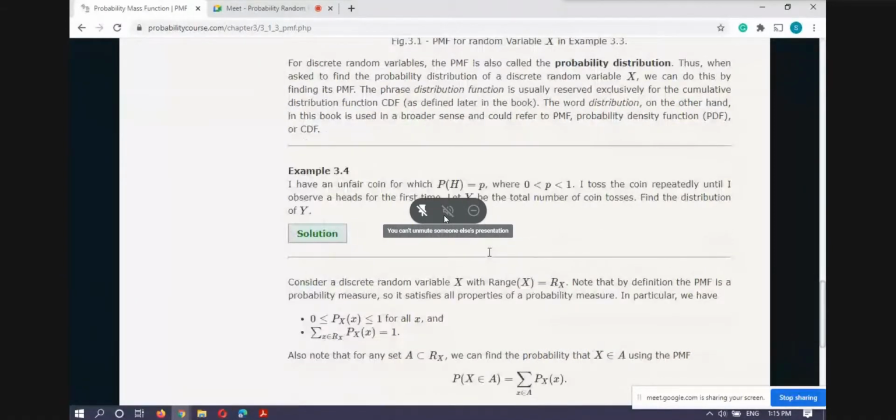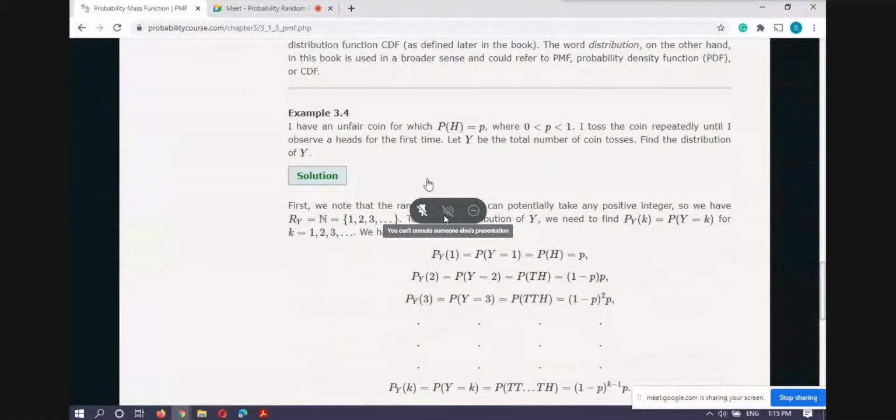Suppose again we have a case where I have a coin which is unfair, and the probability of head is p, where p lies between 0 and 1. If the probability of occurring head is p, then obviously the probability of occurring tail is 1 minus p. Here we are assuming the coin is unfair, so I may take p equal to 1 by 4, that is, the probability of head is 1 by 4, and the probability of tail is 3 by 4.